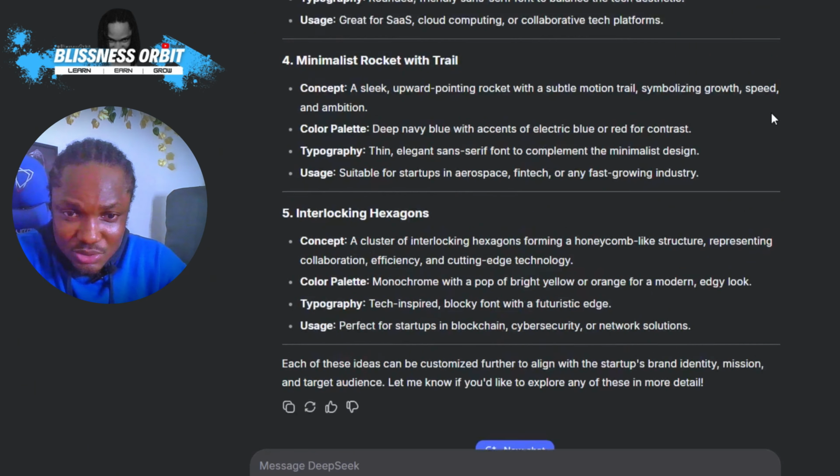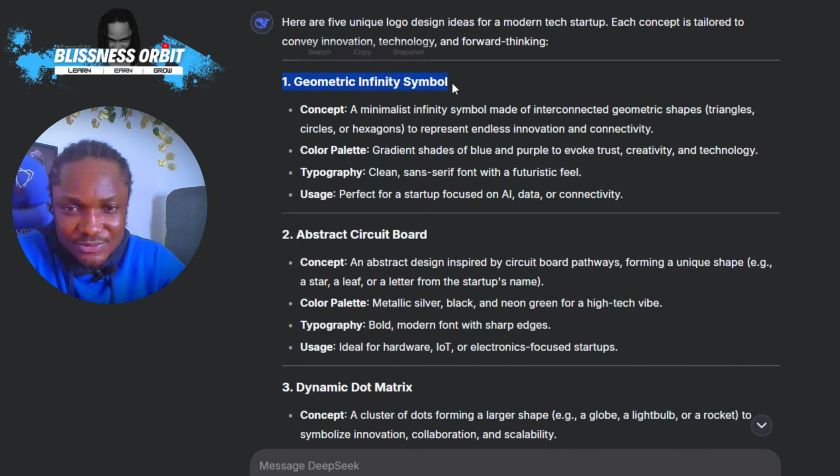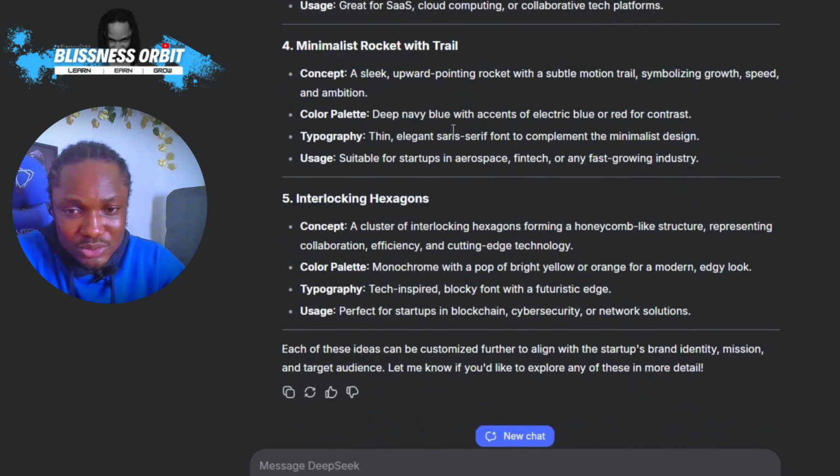DeepSeek is actually generating these logo design ideas, so you can come right here. You can see the first option right here. The first one is geometric infinity symbol. The second one is abstract circuit board, and we have our 5 logo design ideas, right?